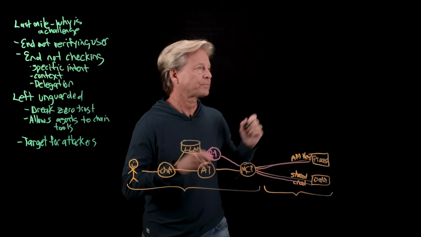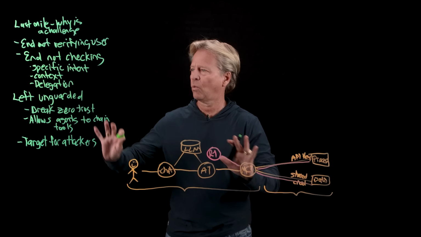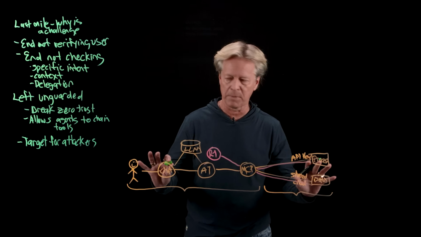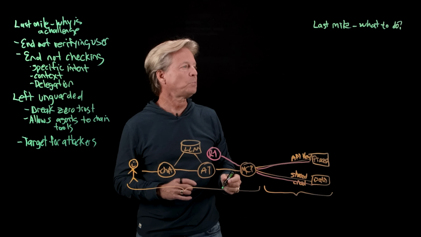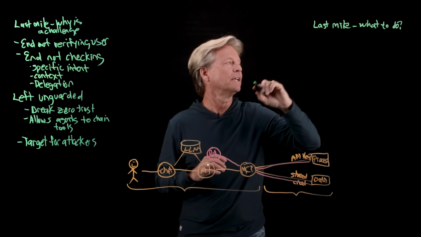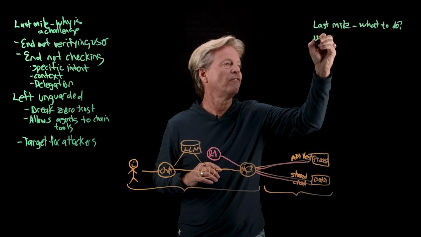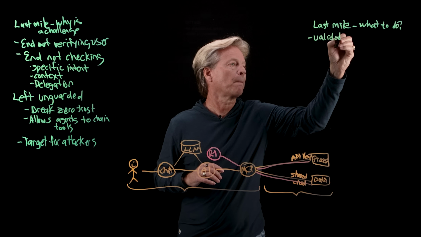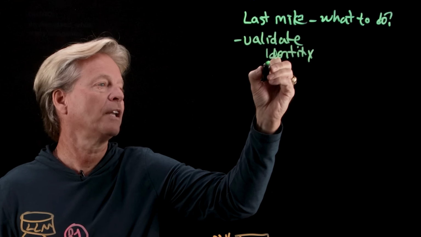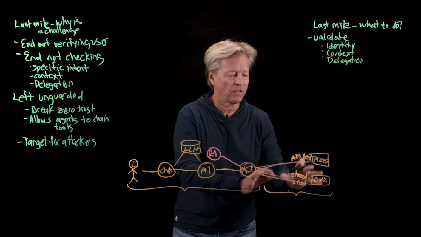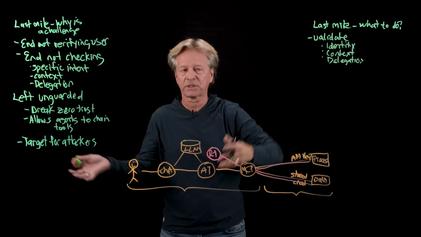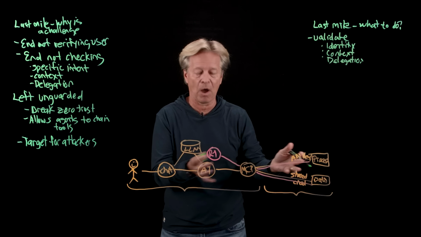All right, so now we know what the last mile problem is, we know what the challenges are, let's start talking about the last mile and what to do. How do we fix this? First thing that we need to do is we really need to validate identity, context, and delegation. When we get to the end, we're going to need to know who the person is, what the context is, and what the delegation is.